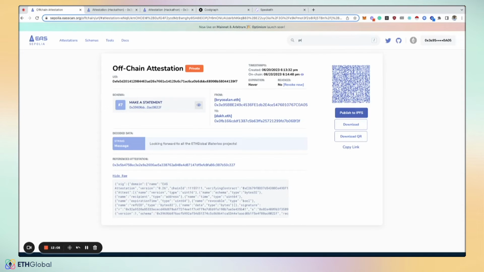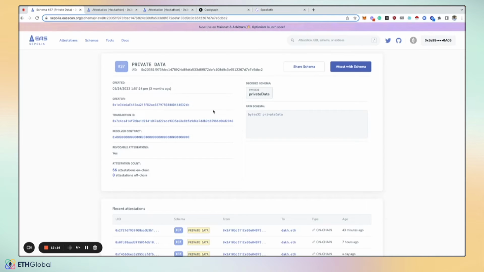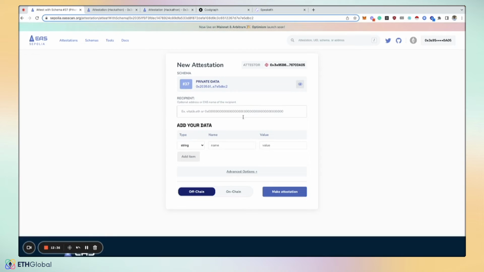Now, to take privacy even a step further, we built this thing called private data attestations, which is a very simple schema. It's a bytes32 private data field. So it's just a hash. And what we did is we were wondering, well, with ZKPs right now, there's no standardization and everything seems to be very application specific. So we wondered if there's a way where we could attest to private data, but then allow users to selectively disclose it. And so we found a way to do that using Merkle trees.